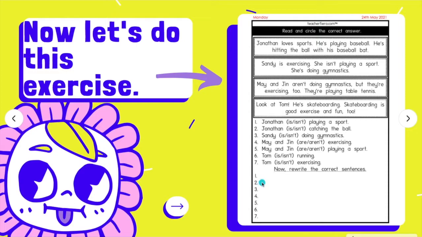Okay, number 1, I repeat, Jonathan is playing a sport, full stop. Number 2, what was the answer just now? Isn't, right? Okay, number 2, simply write, Jonathan isn't catching the ball, full stop. And then you carry on until sentence number 7.